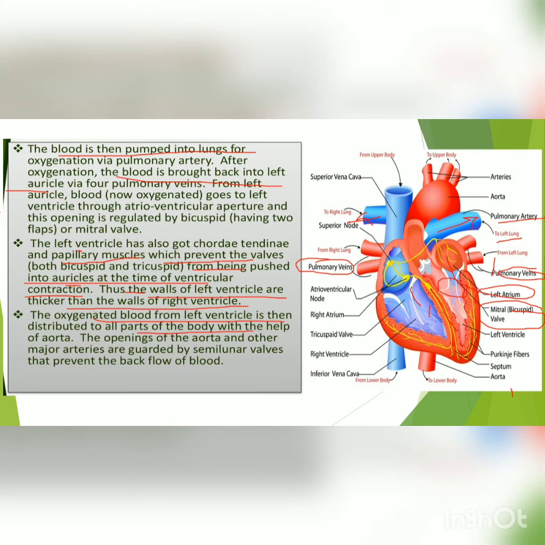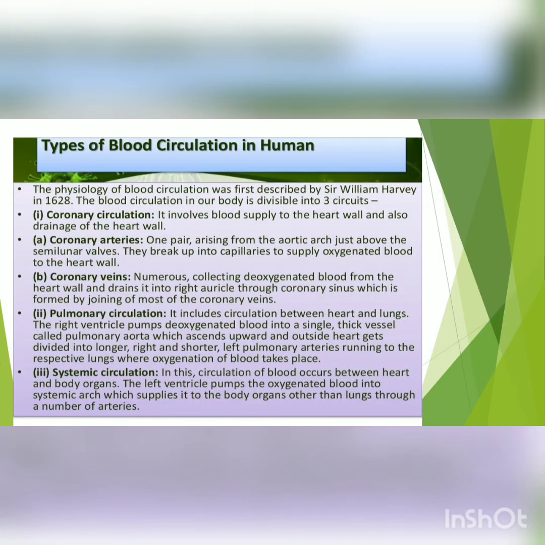So जो left ventricle है यहाँ से blood कहाँ पहुँचता है? It goes to the aorta, and the aorta has further branches, arteries, through which it reaches the different parts of the body. And the opening of the aorta and other major arteries are also guarded by the semilunar valves that prevent the backflow of blood. So these arteries also have valves. These valves are known as the semilunar valves. So these are the structures present internally in the heart.